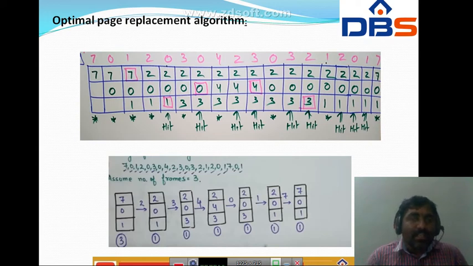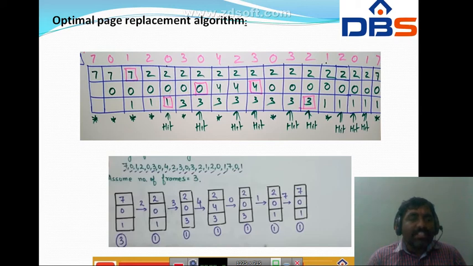If you see, simply we will go from that particular page to the right-hand side, or we will come from the end of the frame. The end of the page is 7, and 7 is not there. The next one is 1, and page number 1 is there, that is in 201. So 1 is the longest in the future, so we have to replace 3 with 1, and we have 203. So it is also a page fault.